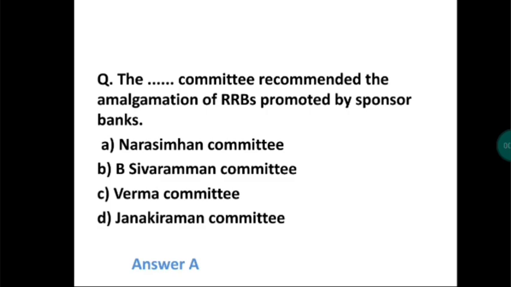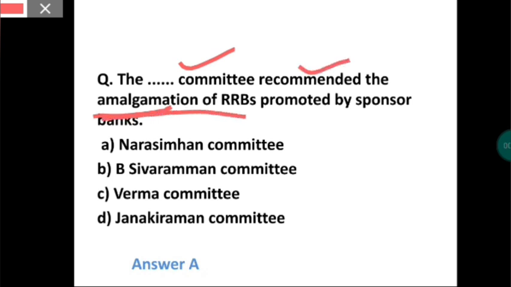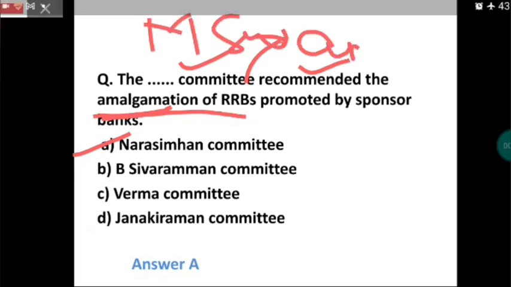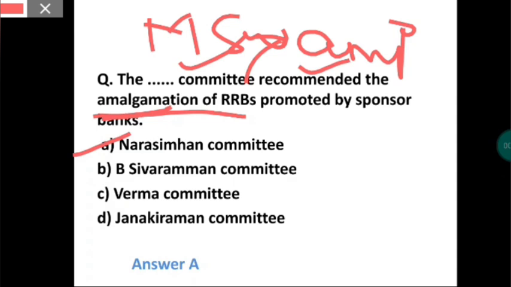So what are they asking? They are asking, amalgamation means combining or unifying. So they're asking what is the name of the committee that has recommended to combine all the RRBs. The name of the committee is Narasimham Committee. Okay. Now, who is the father of RRB? M. Swaminathan is the father of RRB.